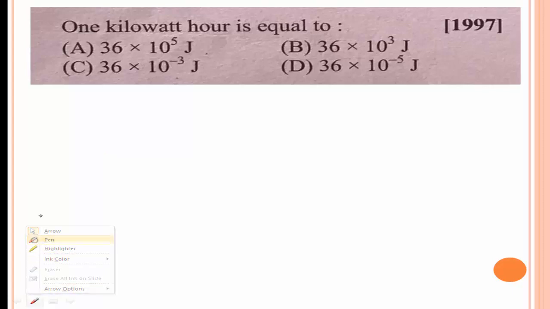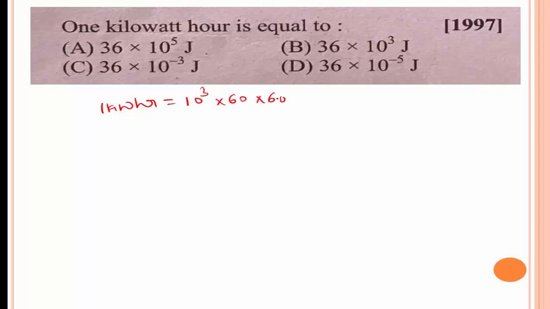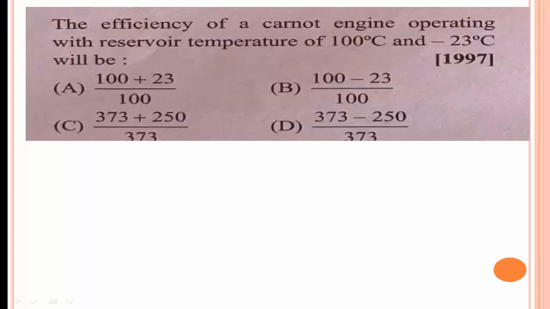And the next problem is 1 kilowatt hour. 1 kilowatt hour is equal to 1 kilo, that is 10^3 watts, per hour, 60 minutes into 60 seconds. We get 36 into 10^5 joule. Option A is the right answer.